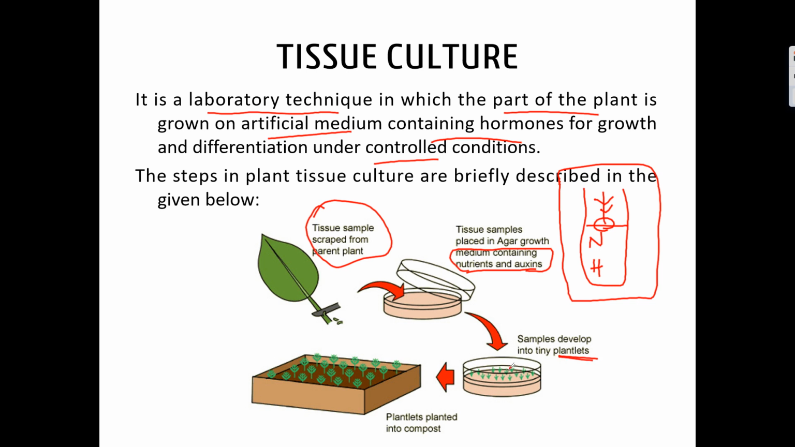So small leaves will be developed. When the small leaves are developed, these plantlets are transferred to the soil, which contains compost, where again it is supplied with the required nutrients as well as hormones. So this is called tissue culture.